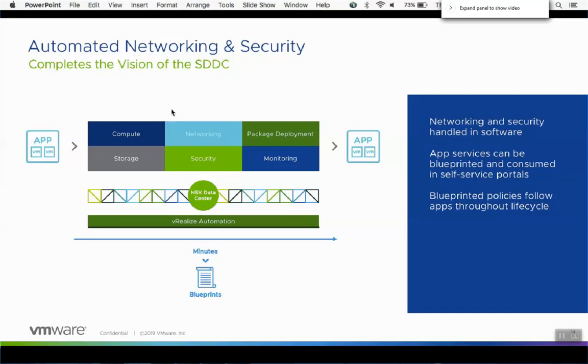Before I go on any further, any thoughts, any questions on what vRealize Automation does at a very high level and what we're trying to accomplish with NSX?